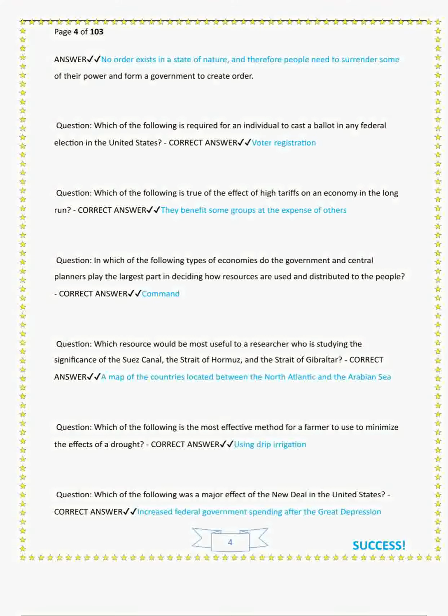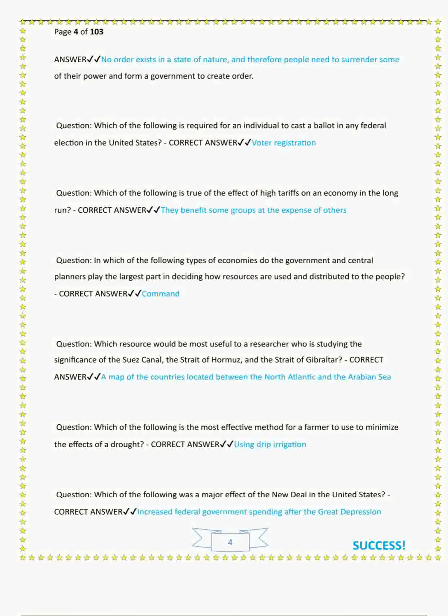Question: which of the following is required for an individual to cast a ballot in any federal election in the United States? Correct answer: voter registration. Question: which of the following is true of the effect of high tariffs on an economy in the long run? Correct answer: they benefit some groups at the expense of others.